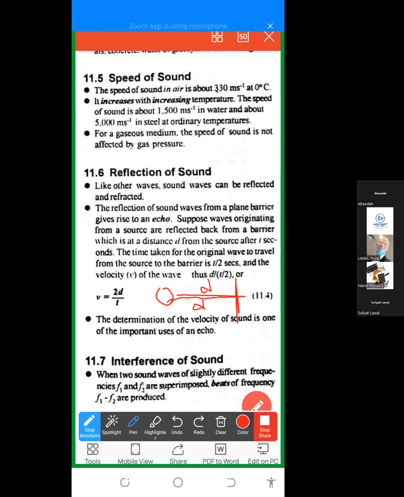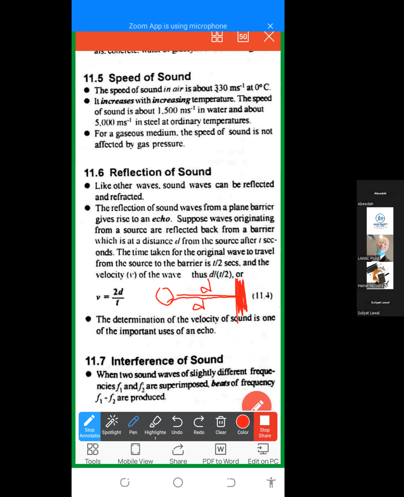But in this case, nobody can measure when the sound came to the wall. But because it will reflect back, you can measure the time you release the sound and the time it comes back to you. So the total distance covered will be the distance from your end to the wall and then back to you.